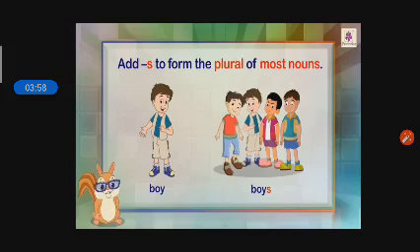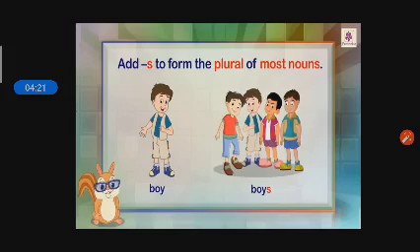Now see how you can add s to form the plural of most nouns. Okay, for example, you can see this one boy. Here is only one boy, and here 4 boys together. What are we doing to make it plural?